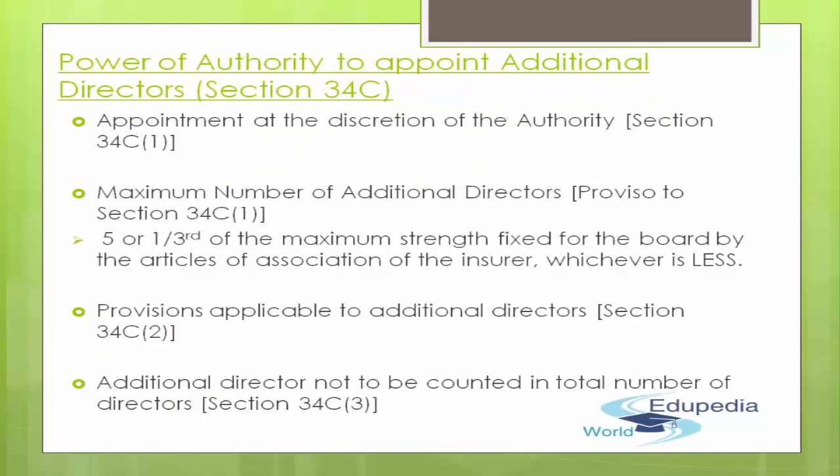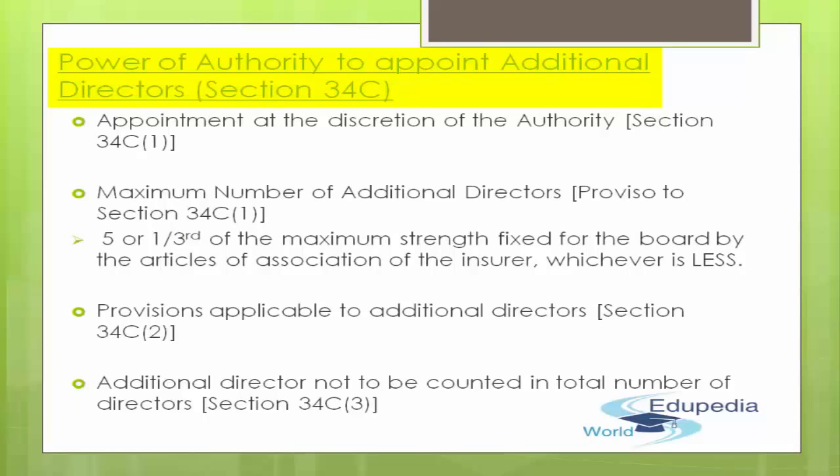Perfect guys, let's move towards the last topic of this presentation, and that will be relating to the power of authority to appoint additional directors. This has been mentioned under section 34C. Are we all set? Perfect. Let's head towards the last topic of this presentation.